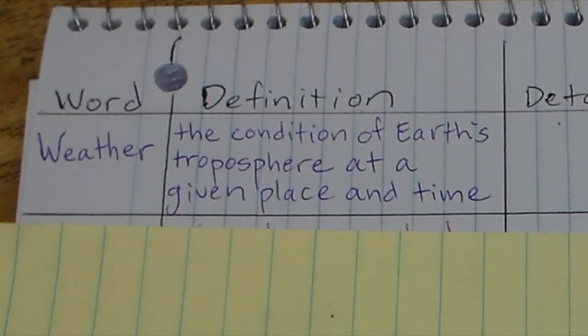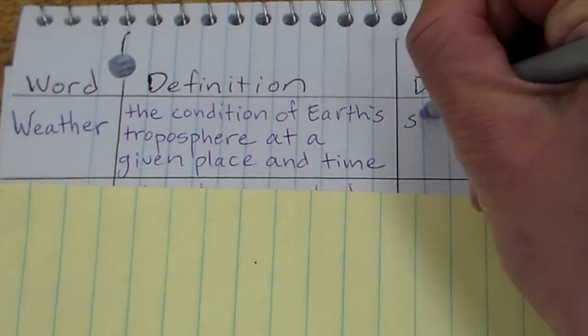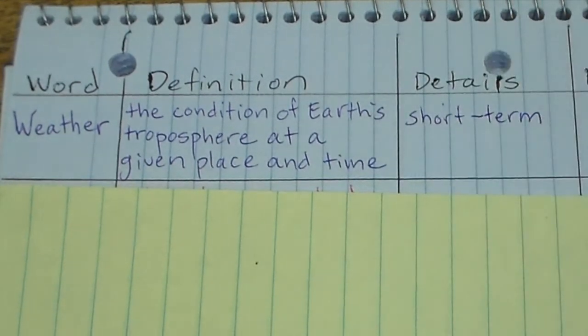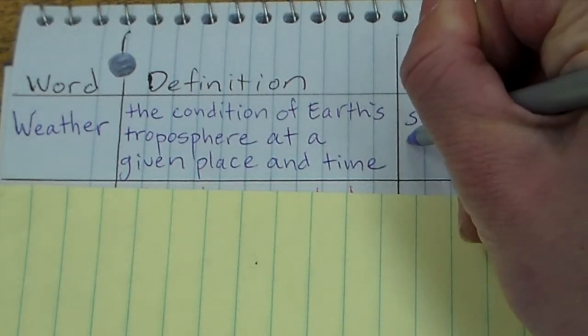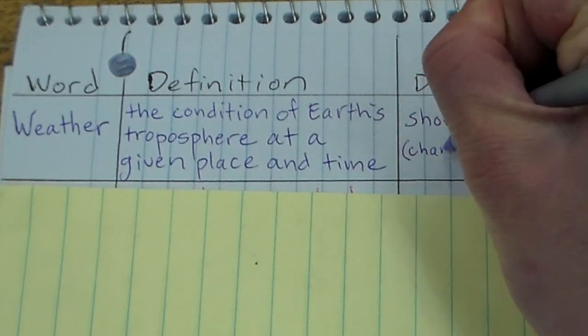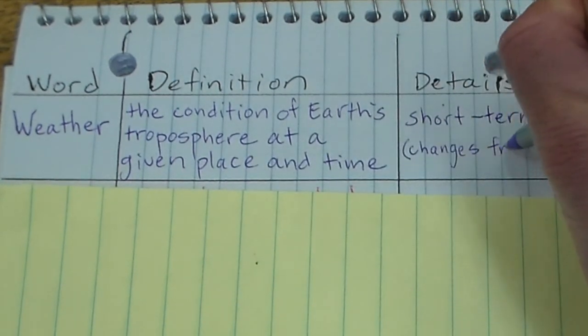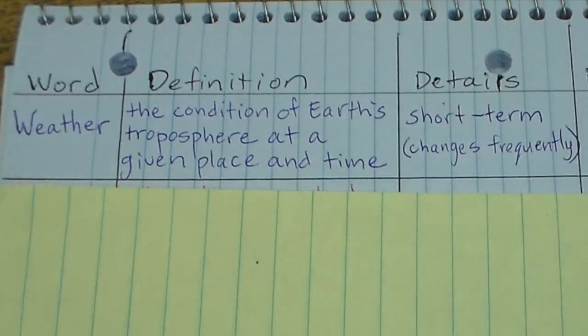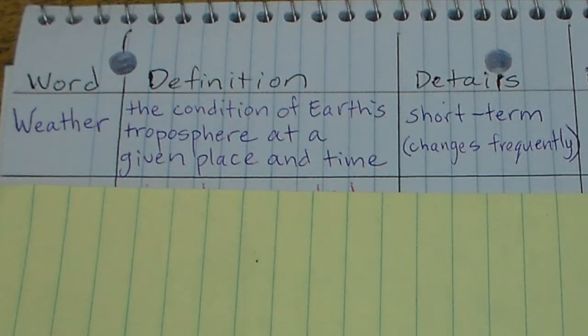So what this means is weather is something that is short term, right? Weather is something that is short term and it changes frequently.